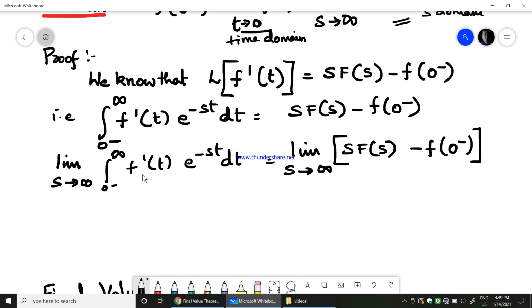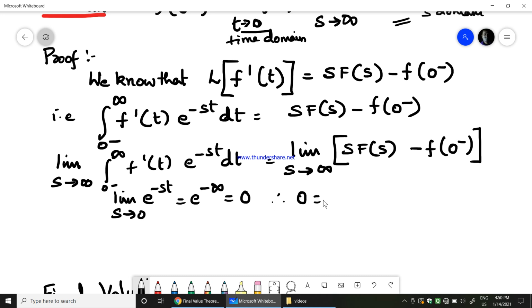Now f dash of t with limit s tends to infinity remains as f dash of t, whereas limit s tends to infinity for e power minus st would be e power minus infinity, which is equal to 0.